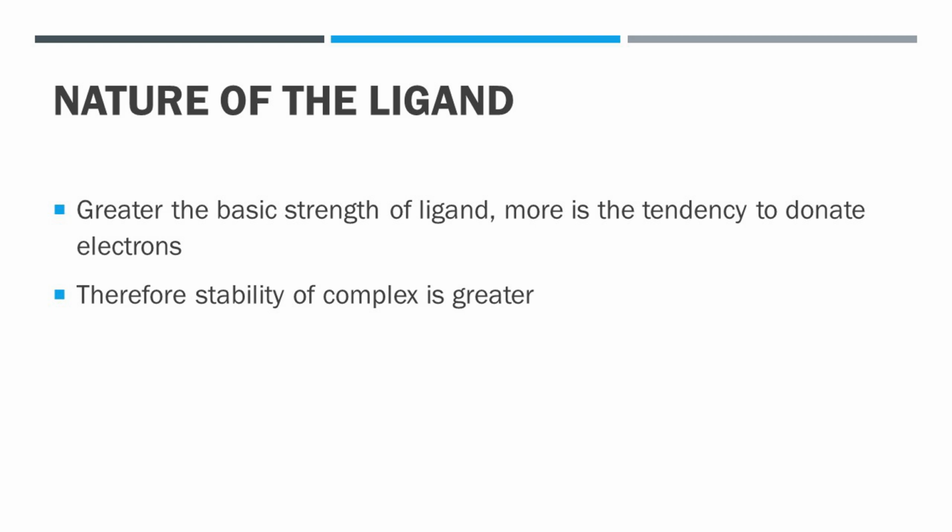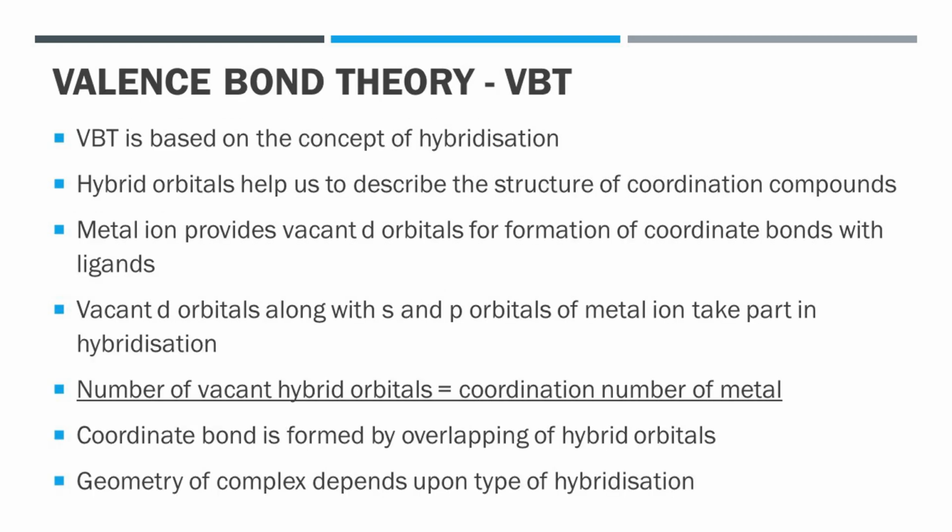Next to this, we have to study about theories of bonding in complexes. The metal ligand bonding in coordination compounds has been described by valence bond theory, that is VBT, and crystal field theory, that is CFT. First, we will study valence bond theory.